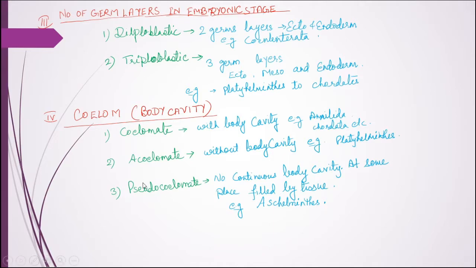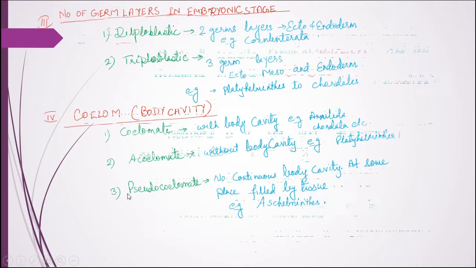Then pseudocoelomate means no continuous body cavity: at some places some tissue arises and the complete coelom is not there. Some places have coelom and some do not, that's why it is known as pseudocoelomate. This is the third group of organisms, for example Aschelminthes. So this is the fourth criterion for classification of organisms.